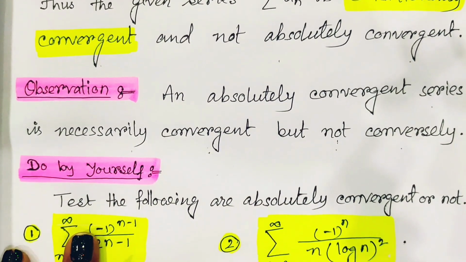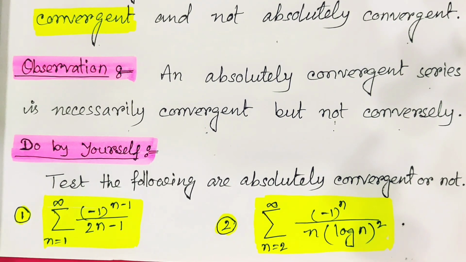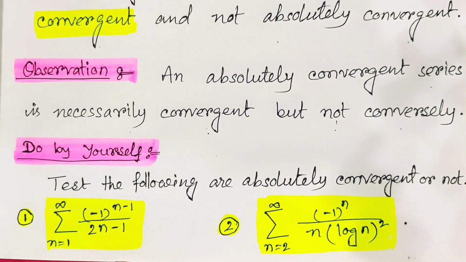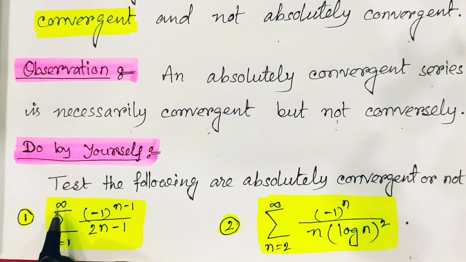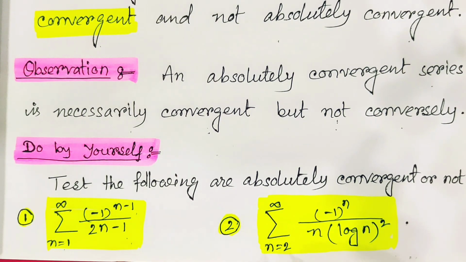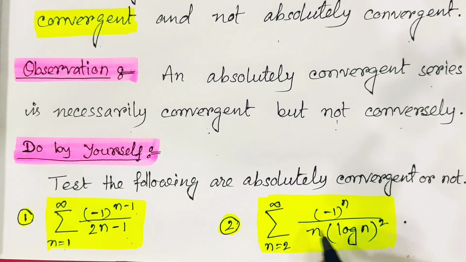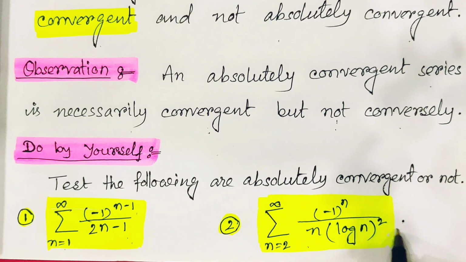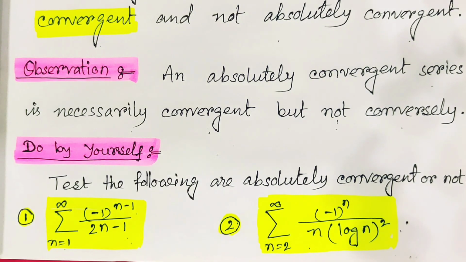It is the do-by-yourself question for you, and the question is: test whether the following are absolutely convergent or not. The first series is summation of n from 1 to infinity of minus 1 to the power n minus 1 divided by 2n minus 1. This is your first example, and for the second one it is summation n from 2 to infinity of minus 1 to the power n divided by n into log n its whole square. These two are the questions which you should do by yourself, and write its answer in the comment box of this video.